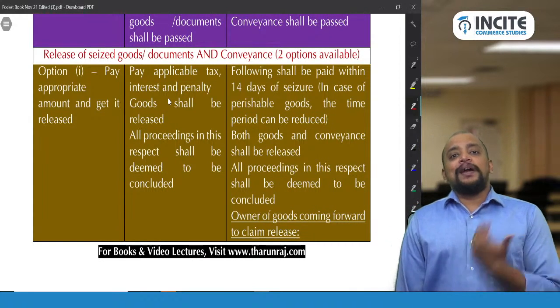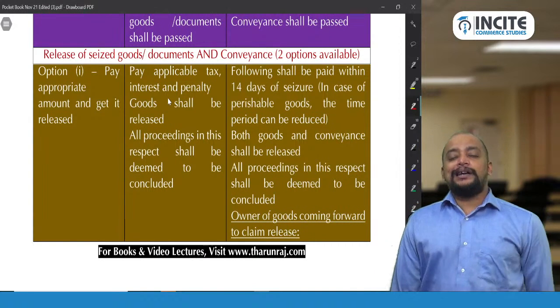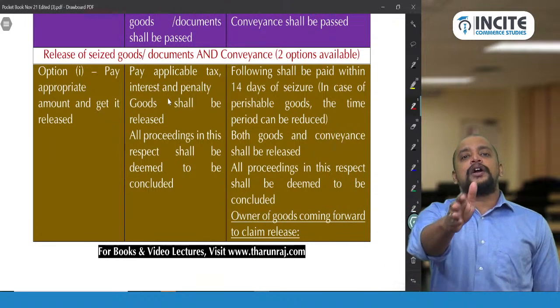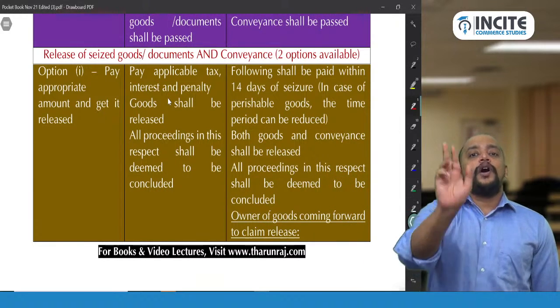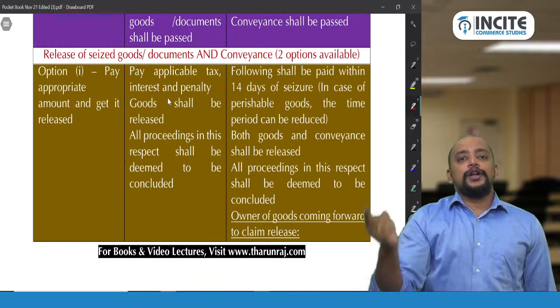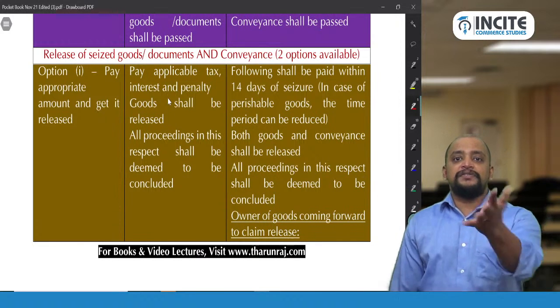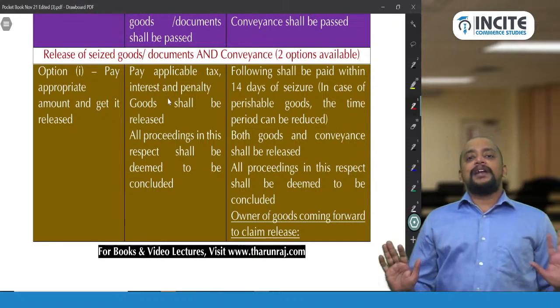So why should I pay tax now? I don't want to pay tax. I am not selling it. I just unaccounted the goods. Why should I pay tax? Okay, don't pay tax. Now option 2. You execute a bond, then only we will release the goods. Otherwise we will not release the goods. So department gives two options.